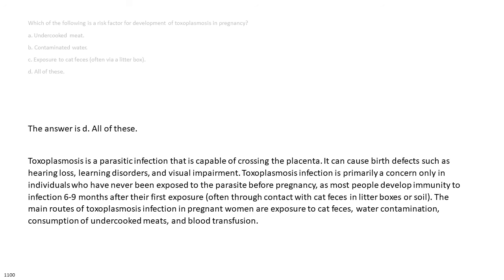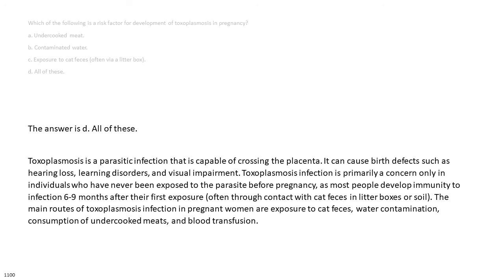Toxoplasmosis is a parasitic infection that is capable of crossing the placenta. It can cause birth defects such as hearing loss, learning disorders, and visual impairment. Toxoplasmosis infection is primarily a concern only in individuals who have never been exposed to the parasite before pregnancy, as most people develop immunity to infection 6 to 9 months after their first exposure, often through contact with cat feces in litter boxes or soil.